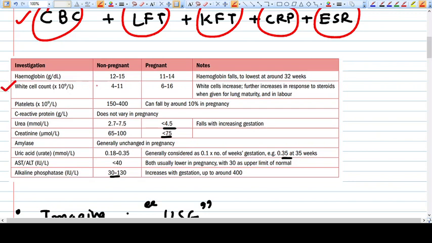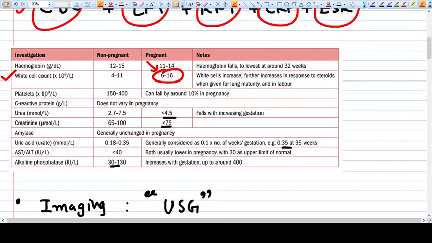White blood cell count is generally increased. Remember, this count is generally increased in pregnancy, from 4 to 11 to 6 to 16. This may also increase in response to steroids. Platelet counts decrease by 10% in pregnancy. C reactive protein does not change. Urea and creatinine generally fall with the increase in gestation. Serum amylase is unchanged. Uric acid increases step by step, like 0.1 into the number of weeks, so it is generally 0.35 at 35 weeks.